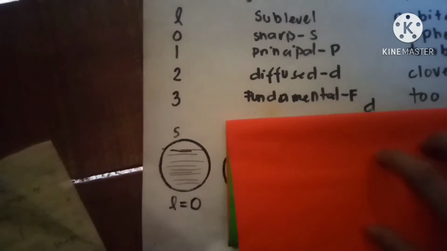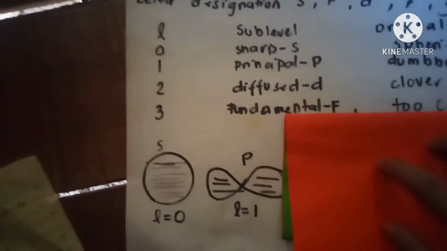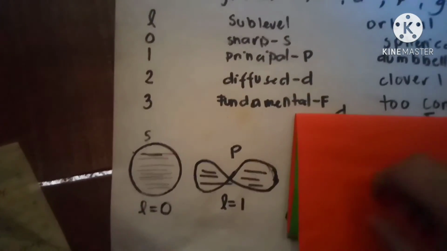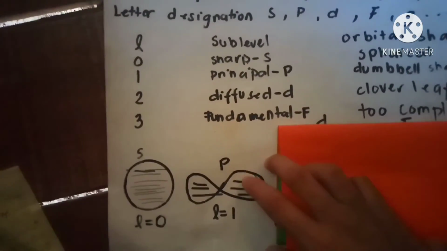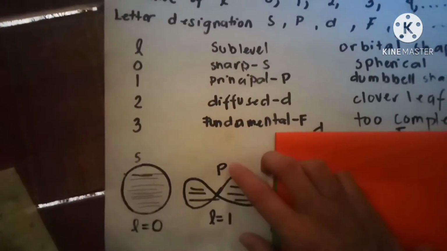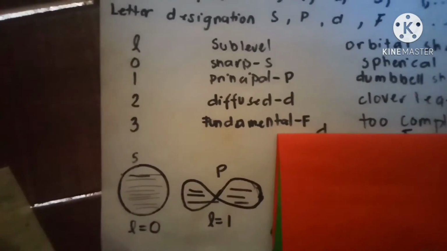So this is the dumbbell shape, which has the letter designation p and a value of 1.